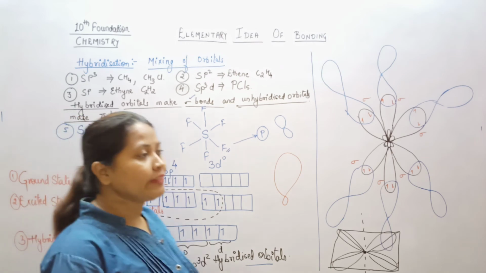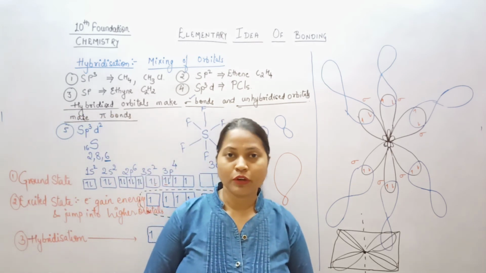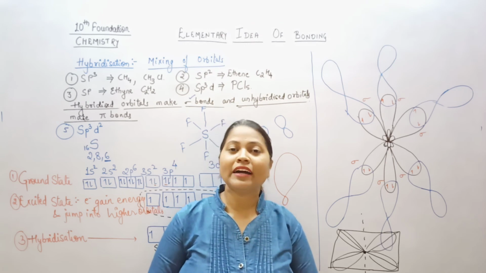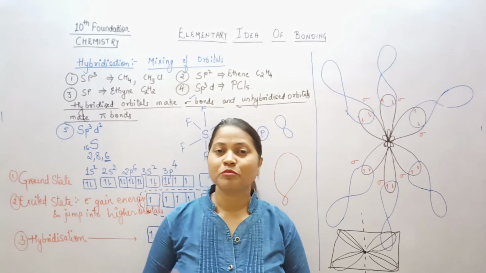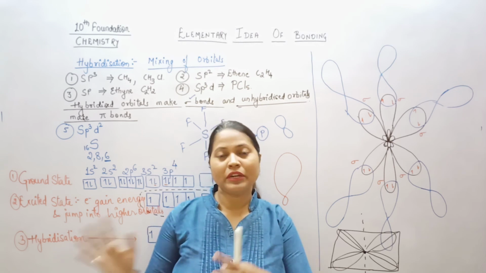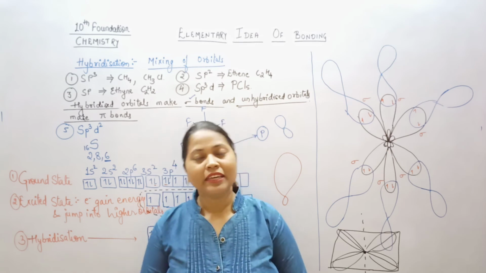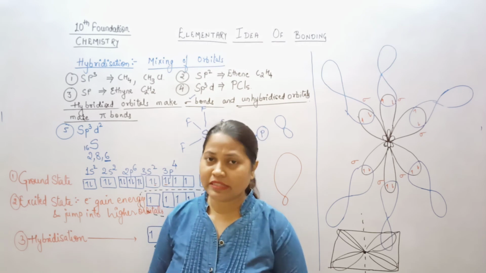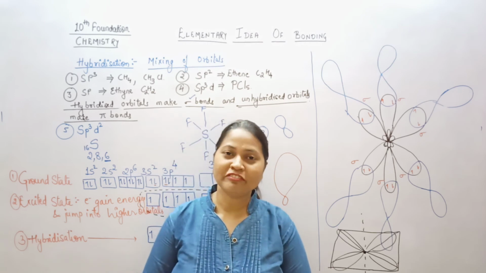Now I will be giving you a very brief understanding of molecular orbital theory in the next session, and after that we will be doing the other type of bond, that is the metallic bond. Because I think it is more than enough to understand the covalent bond and ionic bond. So let's go to the next, that is metallic bond, and after that whatever the topic is there we'll do it, and also some question answers of this chapter.